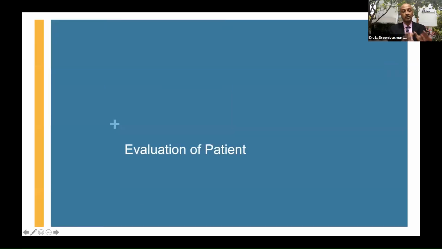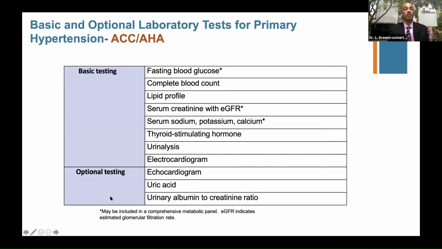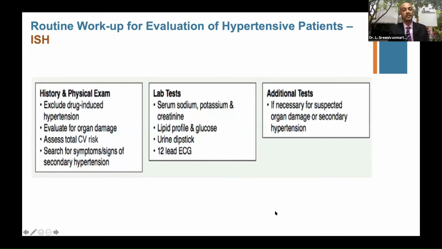Now let us move on. After you have diagnosed, what do you need to evaluate? What do the guidelines talk about in the evaluation part? The ACC/AHA clearly talks about the routine blood tests. I'm sure this august gathering does not require any expansion of these, but they definitely talk about optional testing of echo, uric acid, and urine albumin to creatinine ratio. This is ACC/AHA. But what does ISH say? ISH includes these in the routine tests.